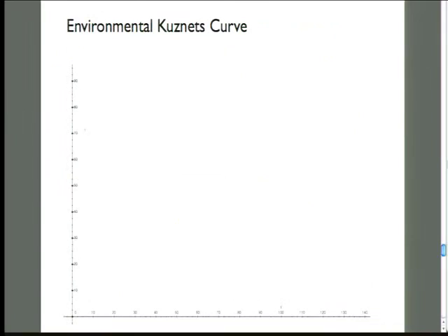We did what's called the environmental Kuznets curve. So here we had levels of pollution, and here we had GDP per capita. We talked about GDP. It's a measure of the wealth of our societies. It has a lot of problems in it. It doesn't price natural resources, and it doesn't price environmental pollution. So GDP is something that environmental economists would like to change the way that it's measured.